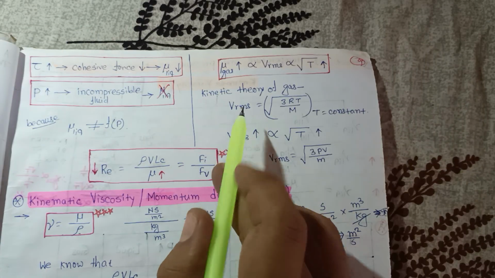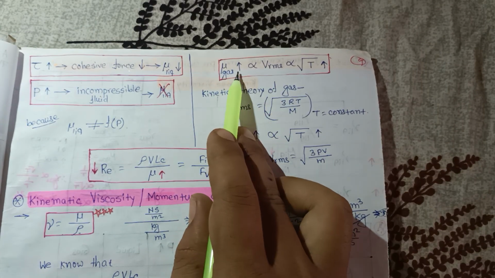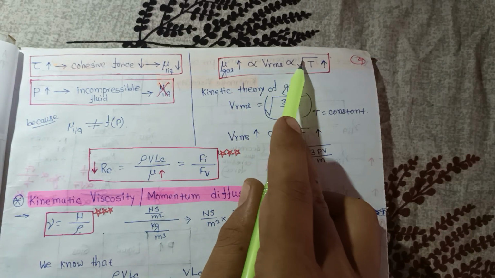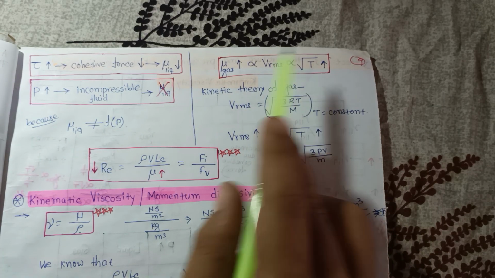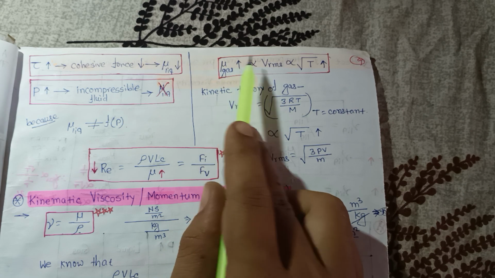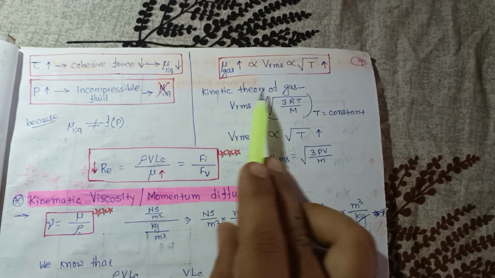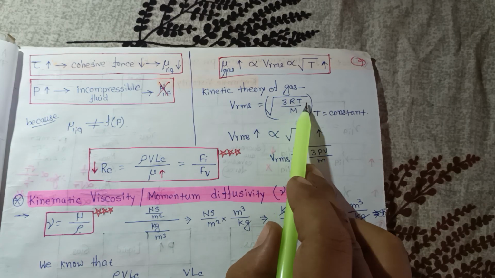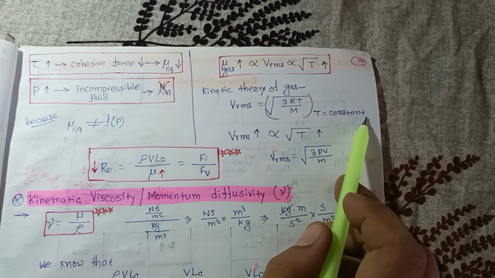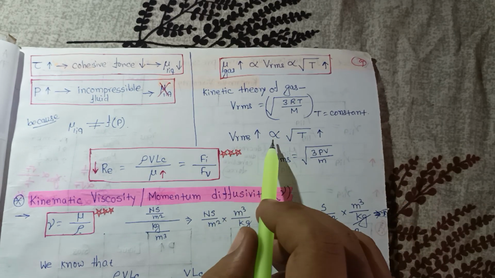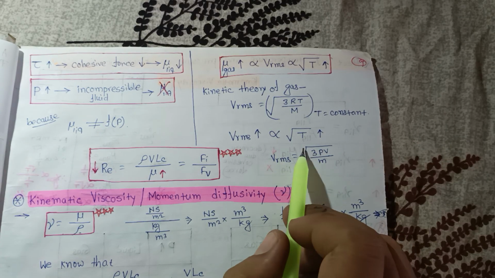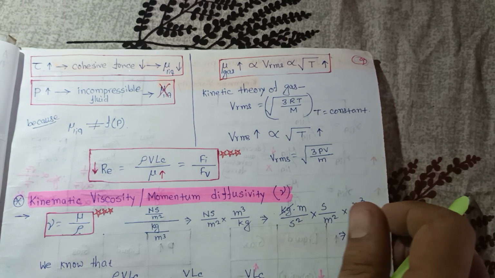And for gas, mu of gas is proportional to Vrms, that is proportional to under root T. So if T increases, then mu of gas increases. We know from the kinetic theory of gases that Vrms is equal to under root 3RT by m. At T equal to constant, Vrms is proportional to under root T. So Vrms is equal to under root 3PV by m.